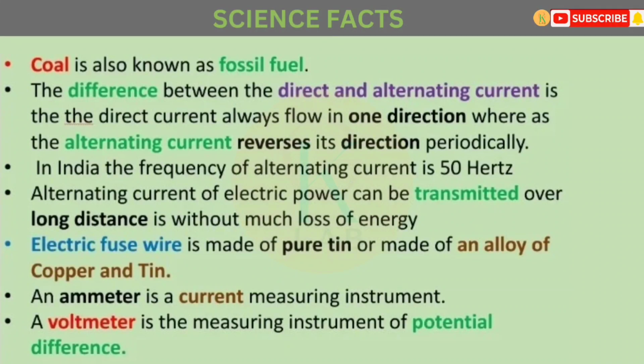The difference between direct and alternating current is that direct current always flows in one direction, whereas alternating current reverses its direction periodically. In India, the frequency of alternating current is 50 Hz. Alternating current of electric power can be transmitted over long distances without much loss of energy. Electric fuse wire is made of pure tin or an alloy of copper and tin. An ammeter is a current measuring instrument. A voltmeter is a measuring instrument of potential difference.